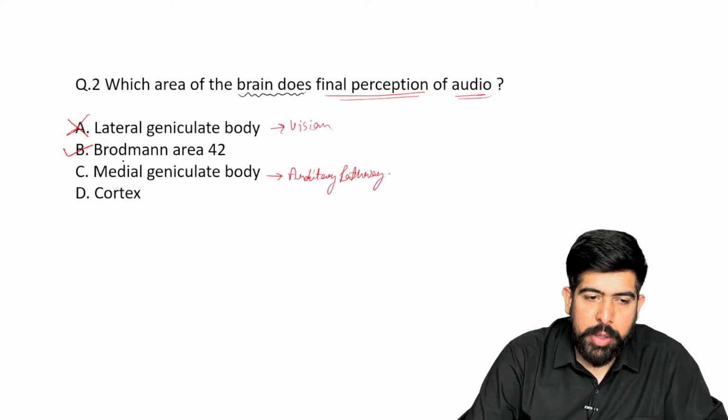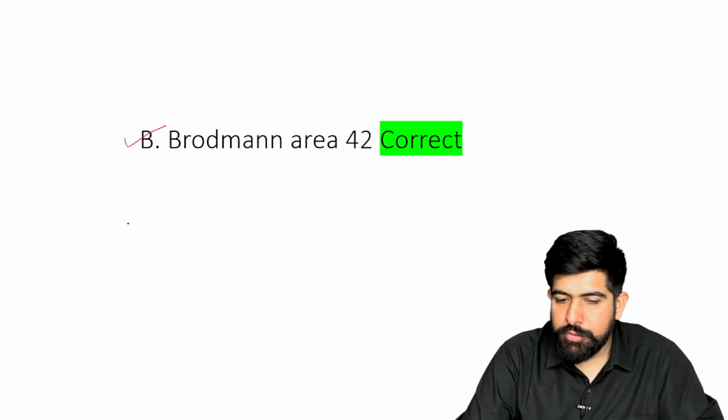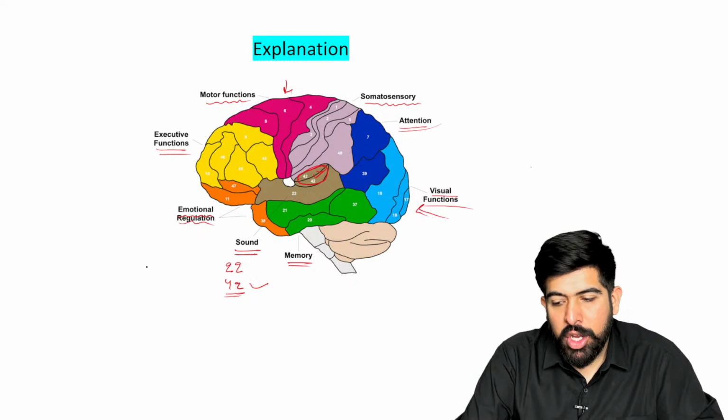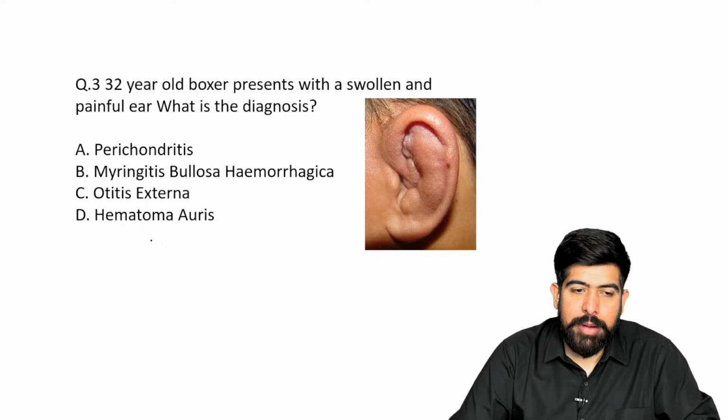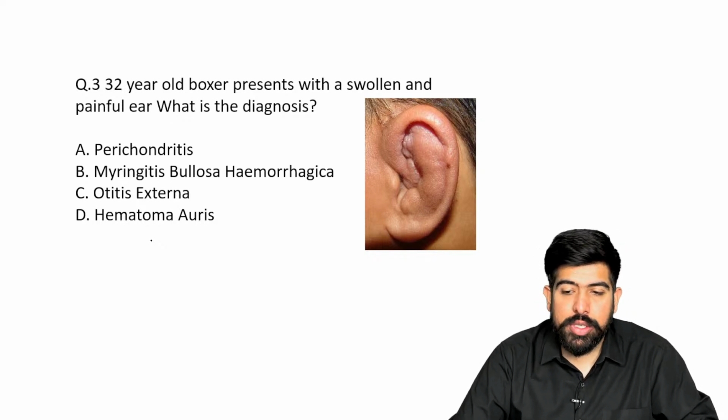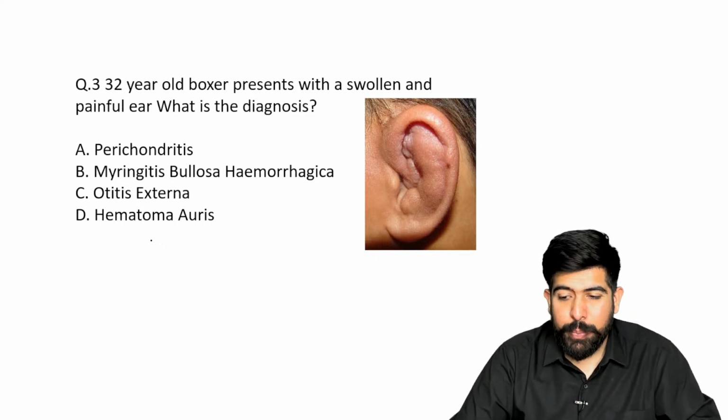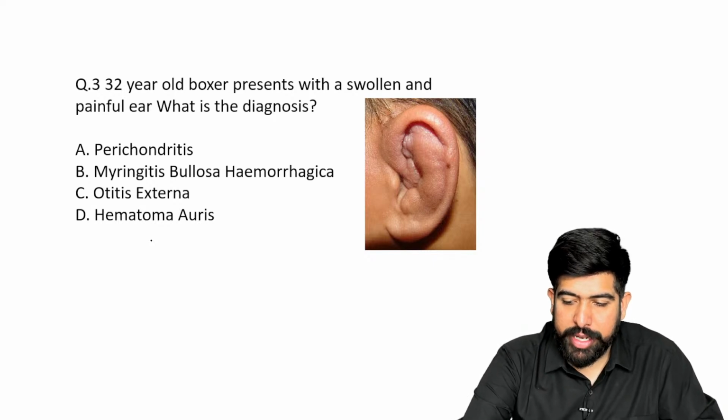So we talked about this, about the Broadmann area 42 also, right? We had talked about the physiology function of the brain. Now, talking about the next question which is in front of you. Reply to me, guys.